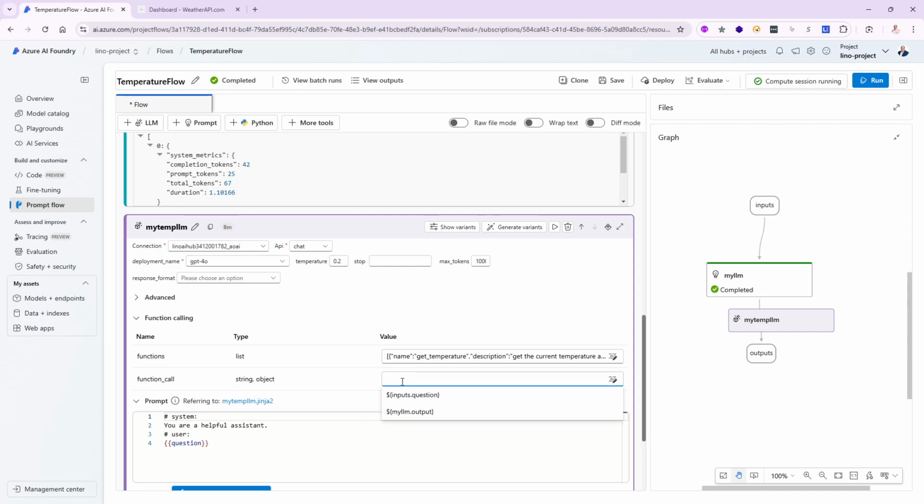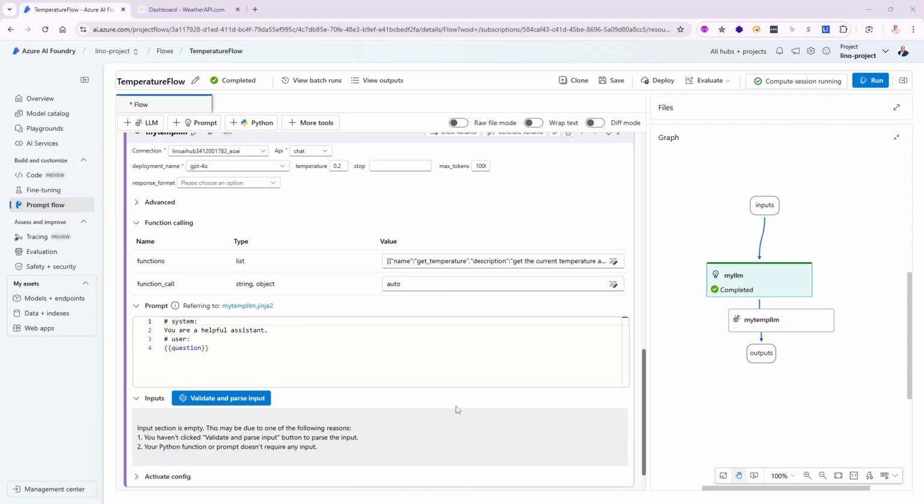In my case in here, my preference is to say auto. Auto here means you're telling the system, based on the description of all the different functions I passed in the previous array, the LLM has the freedom to pick the best function that corresponds to the question I'm asking, okay? So I will find myself maybe 90% of the time, even more than that, putting auto in here to let the LLM decide which function call needs to be made. Make sense?